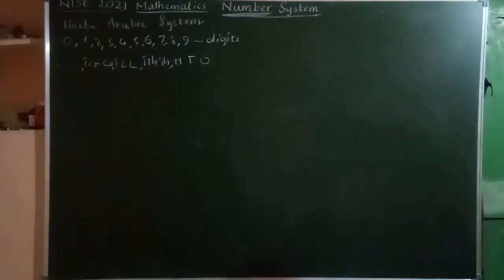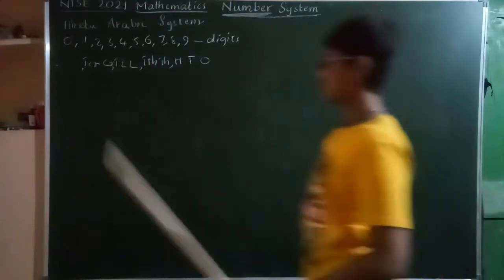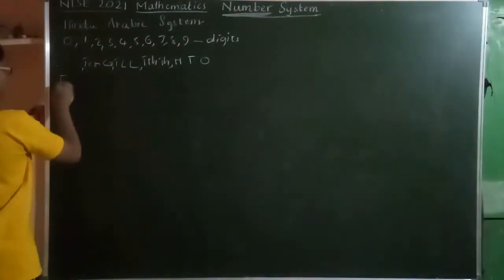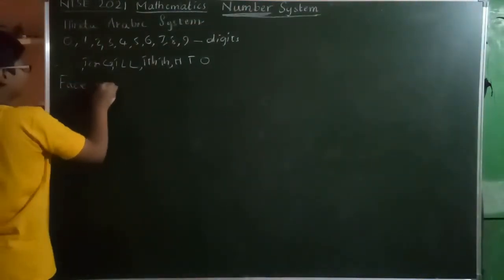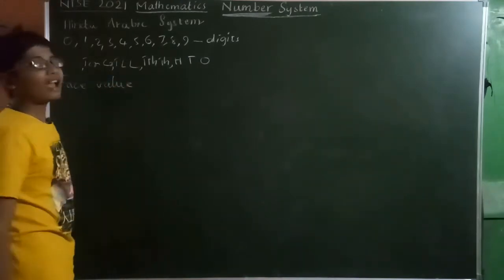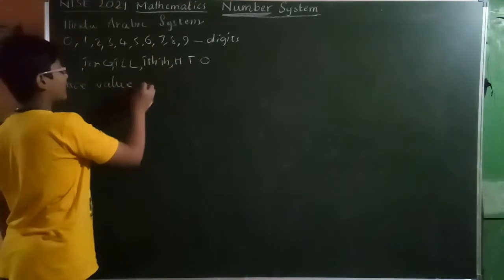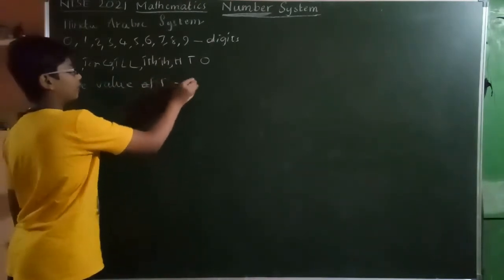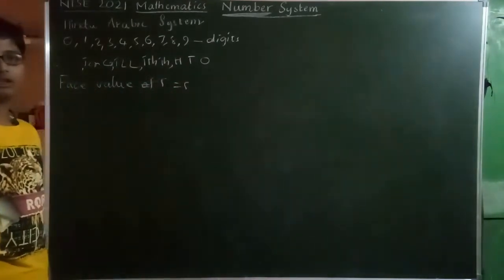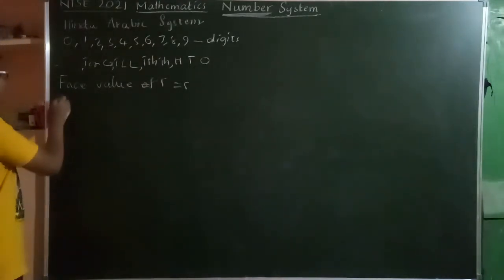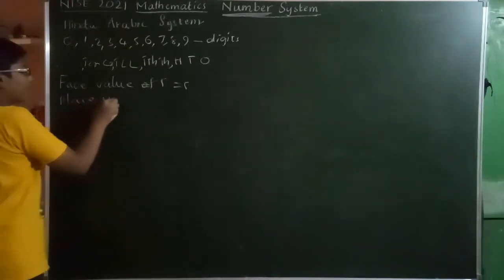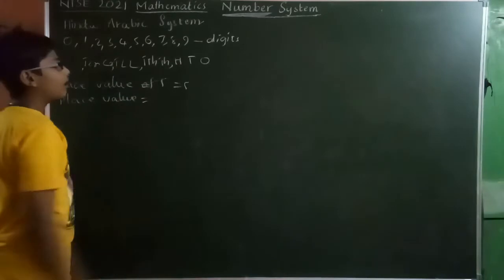Now let's find the face value and place value. Face value of a number is nothing but the number itself. Suppose the face value of 5 is 5 only, 4 is 4, 3 is 3 only, 2 is 2 only. Place value is dependent on the place.